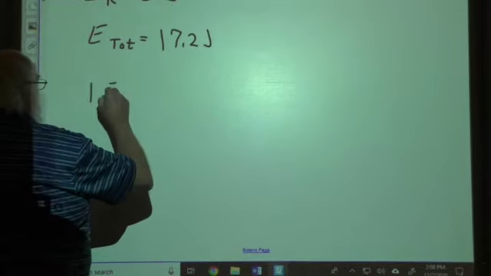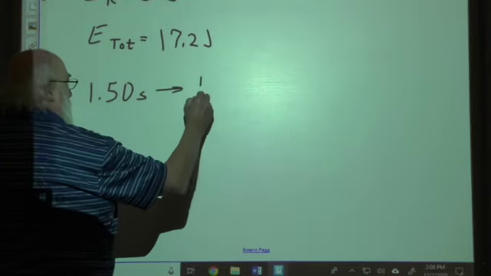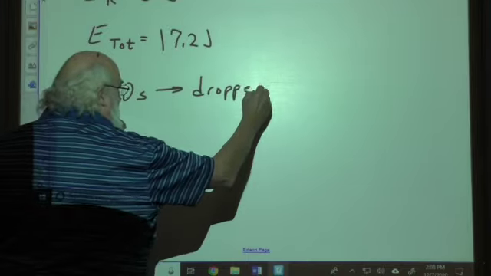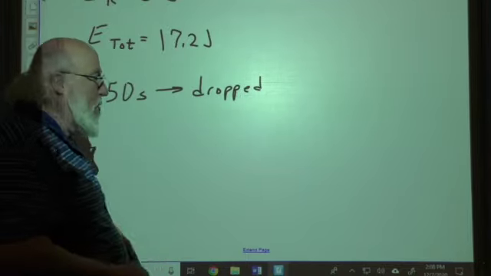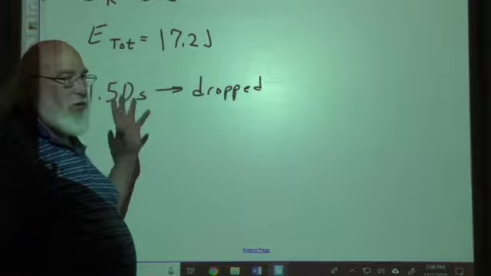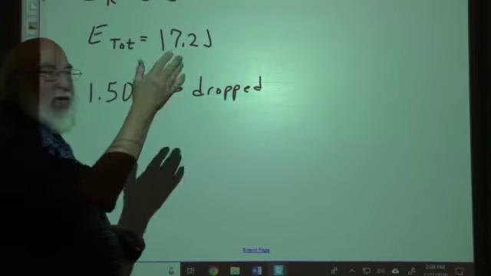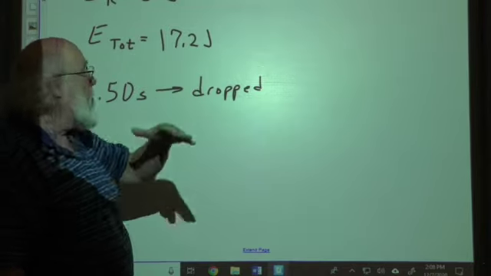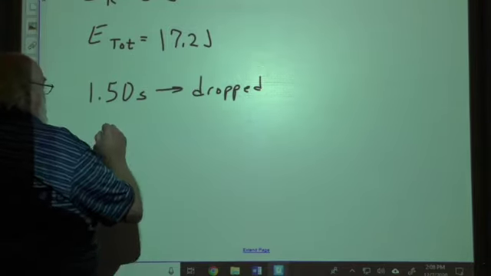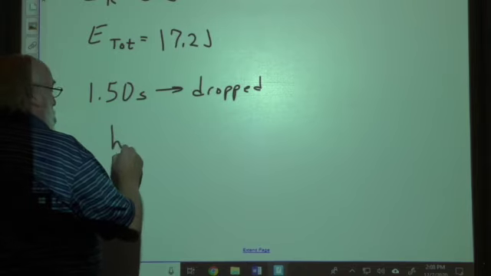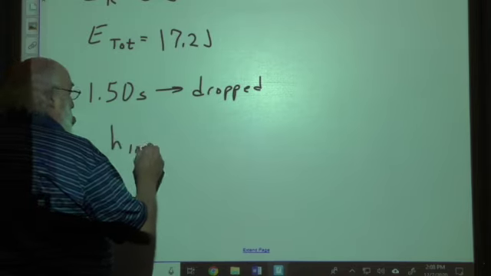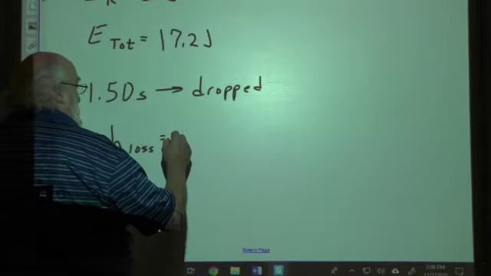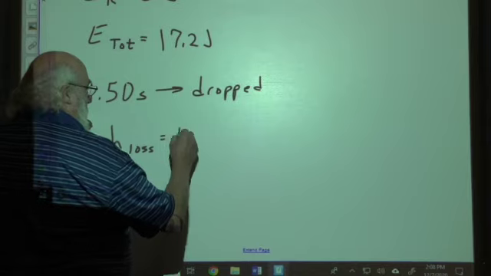So let's take that 1.50 seconds. Let's find out how far it dropped. Now, this is kind of tricky. This is where people mess this up. When you find the value for D, it's not the D from the ground up to that, it's from where you dropped it down to that. So you're going to have to subtract from 50 whatever you find here. Alright, so the loss of height, the distance, is 1/2 AT squared.